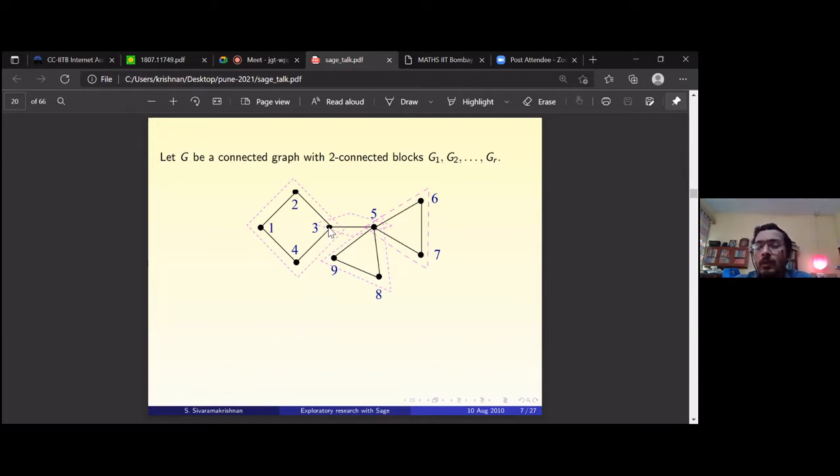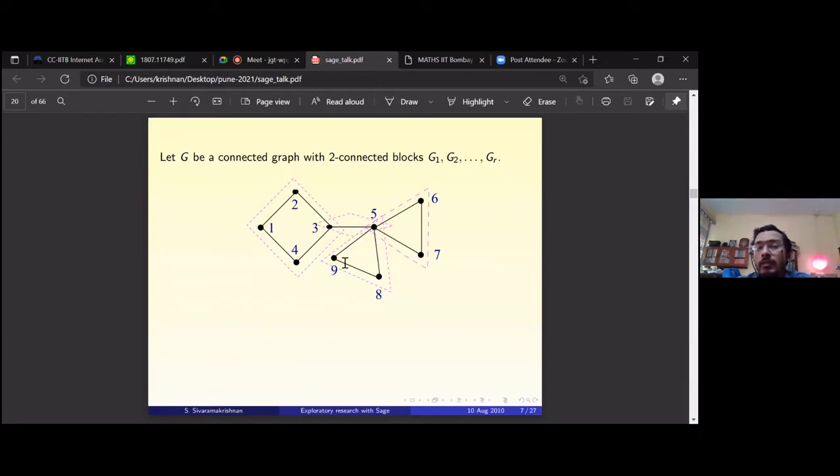So this vertex 3 is special because if you delete vertex 3, edge 2,3, edge 3,4, and edge 3,5 will also get deleted because one of their endpoints is no longer there. Then the number of components will increase. Earlier the graph is connected, then it will become disconnected. Similarly, if you delete vertex 5, the graph will become disconnected. Whereas if you delete vertex 6, the graph will still be connected. If you delete vertex 7, the graph will still be connected.